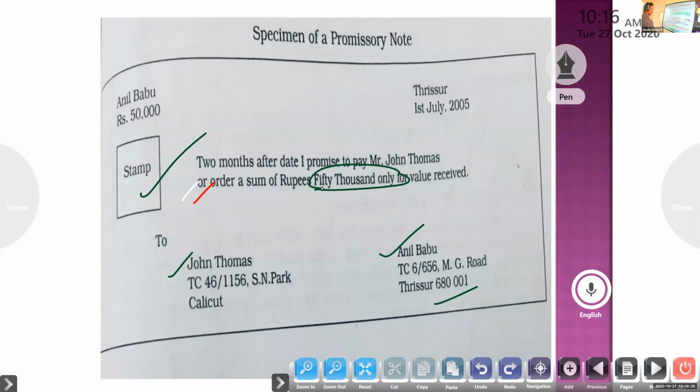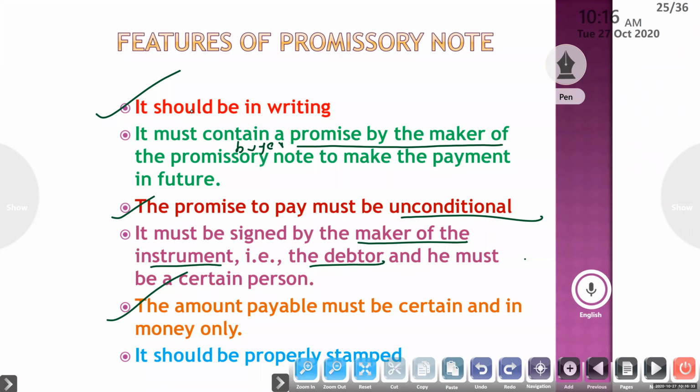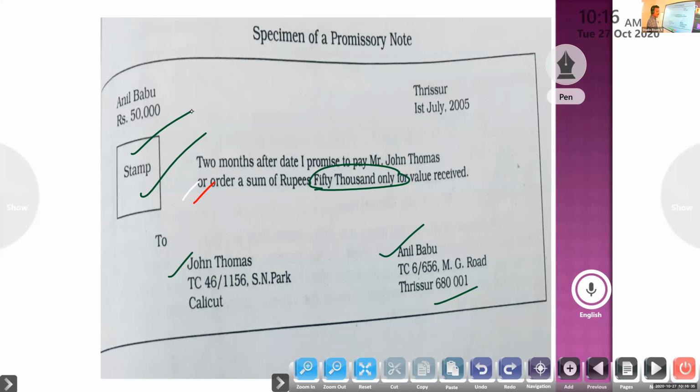Next, it should be properly stamped. Stamp is necessary for making a promissory note. For a valid promissory note, we need a stamp. So these are the features of a promissory note.